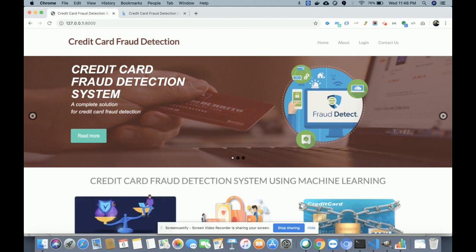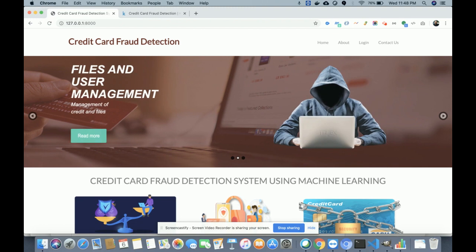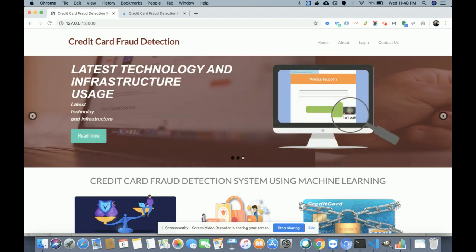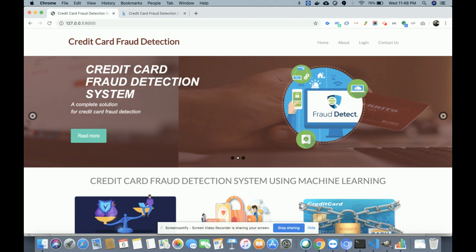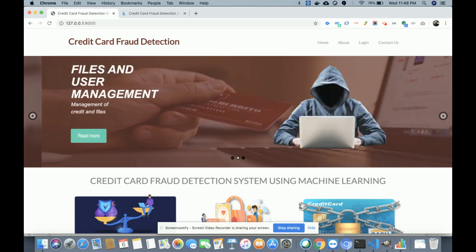So all these functionalities I have developed in this project, the credit card fraud detection system, right? It's a major project, and I have used logistic regression and random forest to check whether the credit card data is fraud, meaning the transaction is fraud or valid, right?